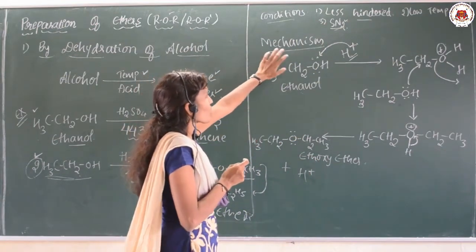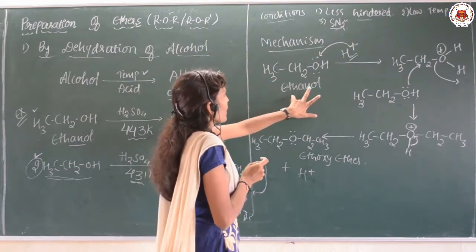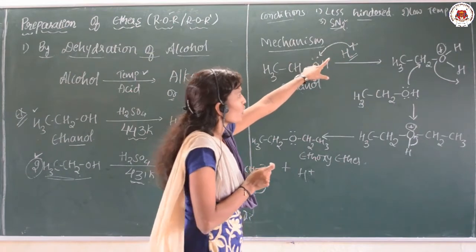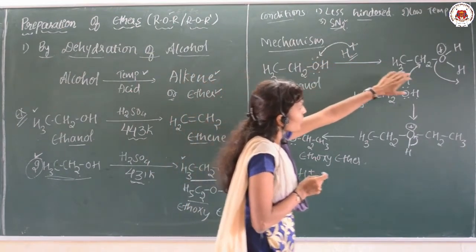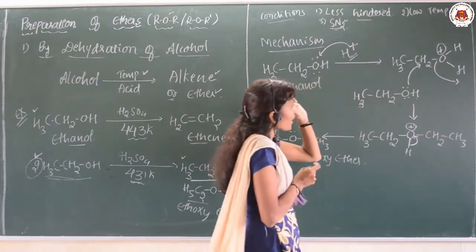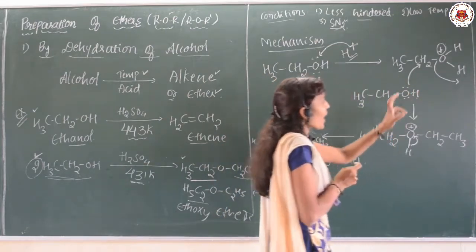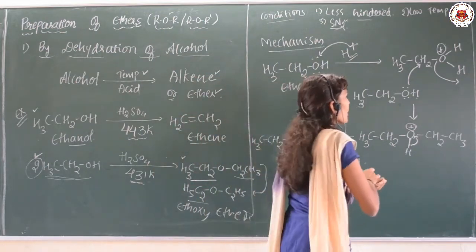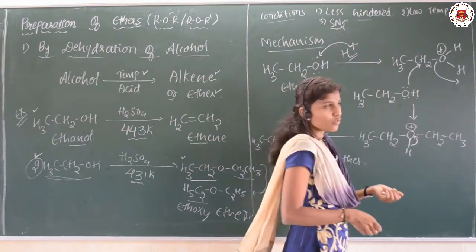So exactly what is the mechanism here? First, ethanol is protonated with the help of the acid, so it can give us H plus. Here protonated alcohol is obtained, and to this protonated alcohol one more unit of the alcohol is going to attack. So what happens?